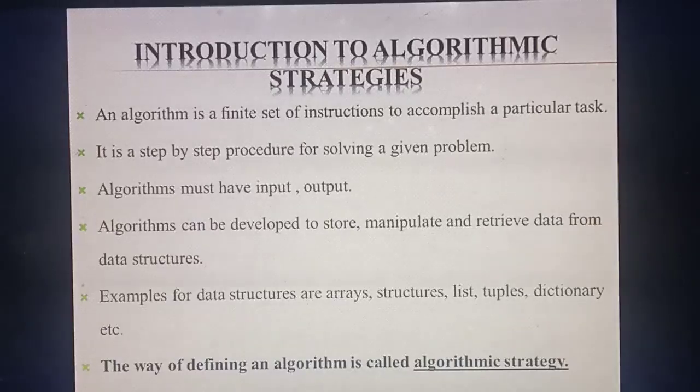Likewise, if you need to complete a particular task, you write some instructions. That is called an algorithm. It's a finite set of instructions to complete a particular task.